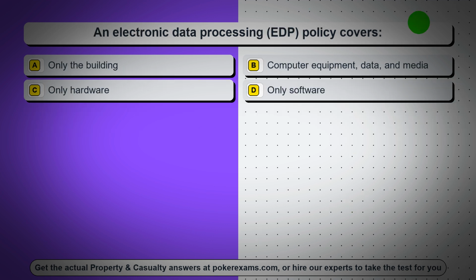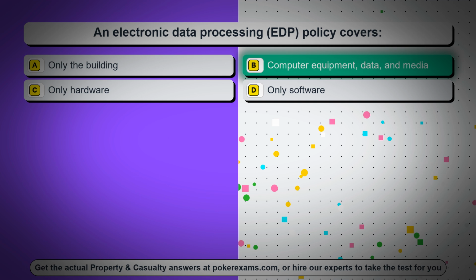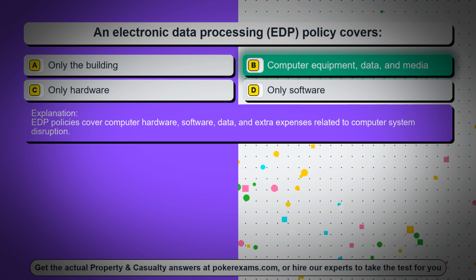Question 86. An electronic data processing (EDP) policy covers. Option A, only the building. Option B, computer equipment, data, and media. Option C, only hardware. Option D, only software. The correct answer is option B, computer equipment, data, and media. EDP policies cover computer hardware, software, data, and extra expenses related to computer system disruption.